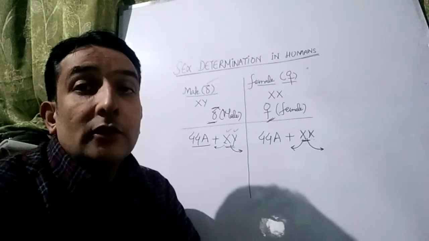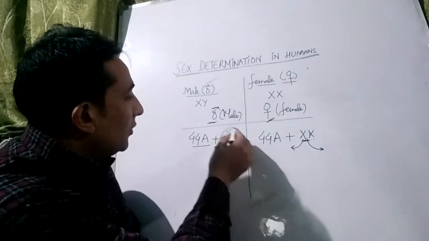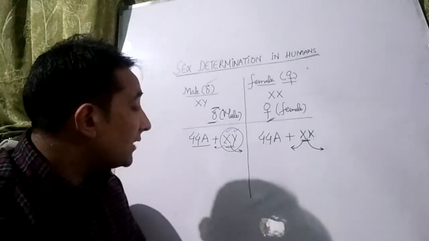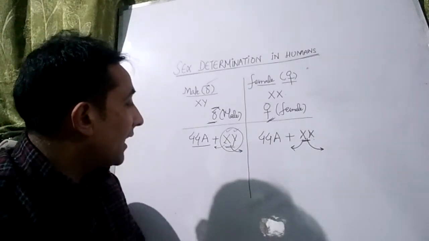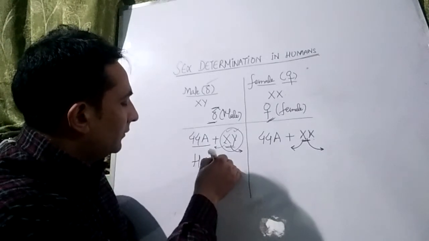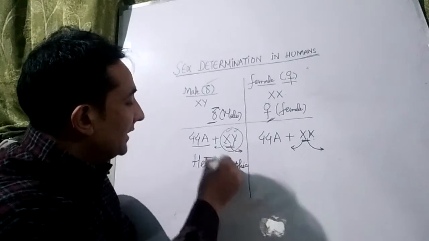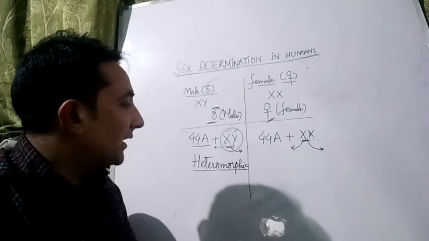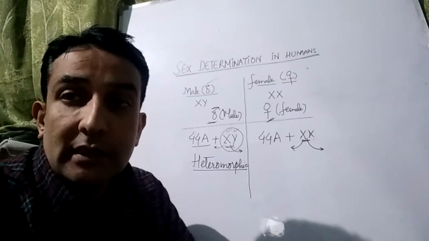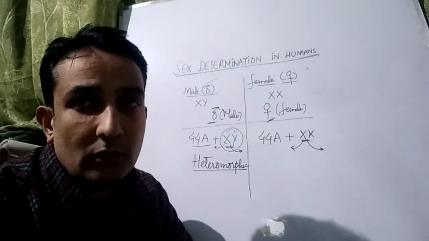After that, we say that as two different types of sex chromosomes are found in males, the sex chromosomes in males are heteromorphic. Heteromorphic simply means there are two sex chromosomes, but they are of two different types. So we say that in males, the sex chromosomes are heteromorphic, that's one is of X type and another is of Y type.